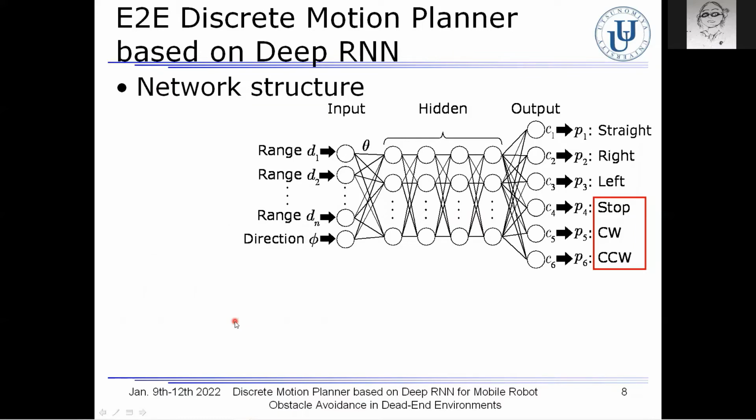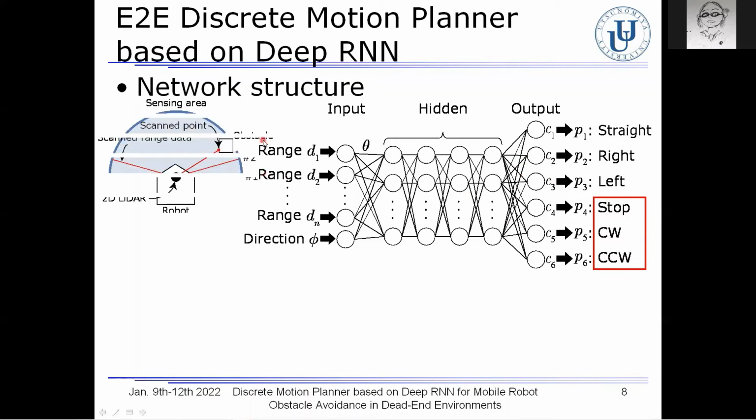Here, let me explain the proposed motion planner. As you can see in this figure, the output units are composed of 6 motion commands in total. The range data from D1 to Dn obtained from this 2D LiDAR and the direction angle are fed as the sensor inputs to the motion planner.